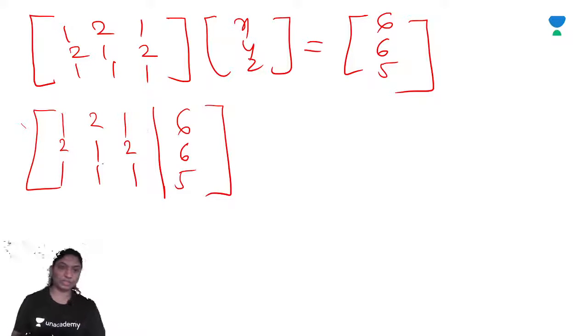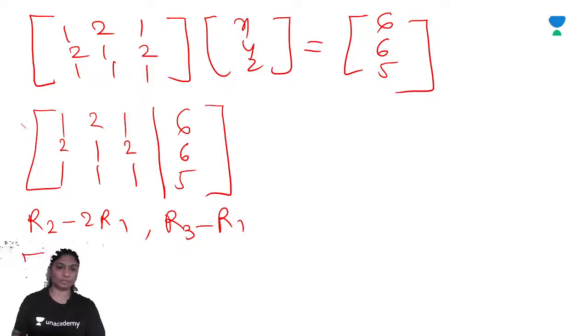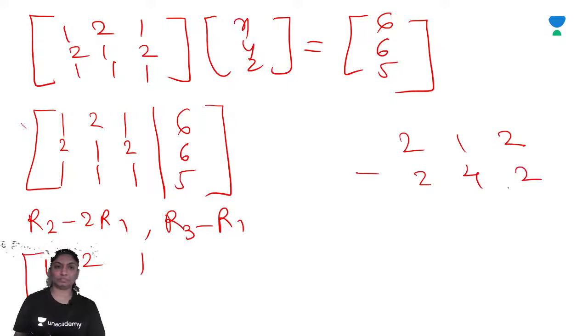So by the Gauss elimination method you will get R2 minus 2R1 and R3 minus R1. 1 2 1, R2 minus 2R1: 2 minus 2 is 0.